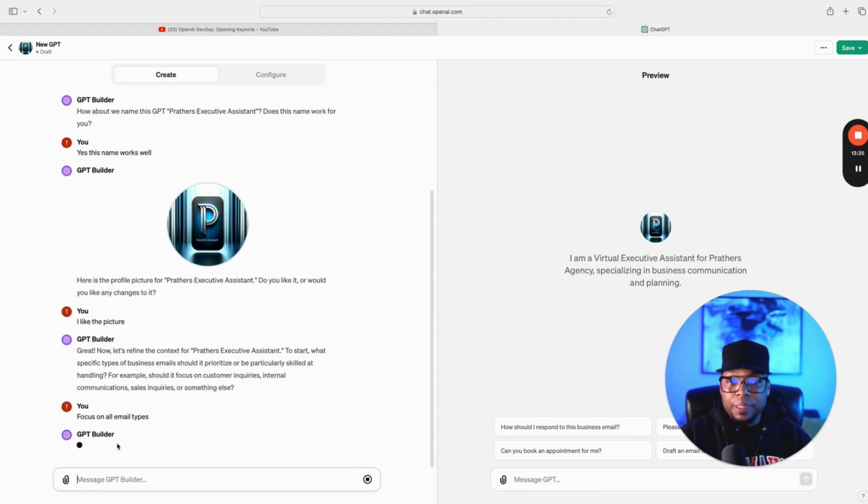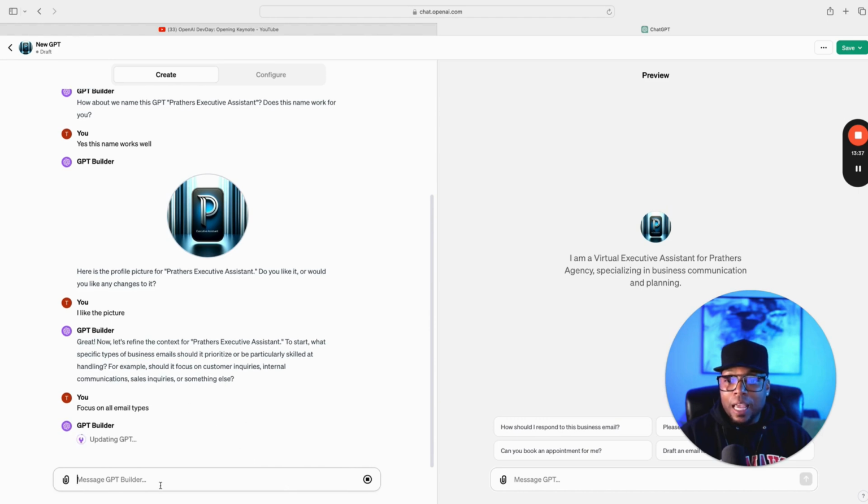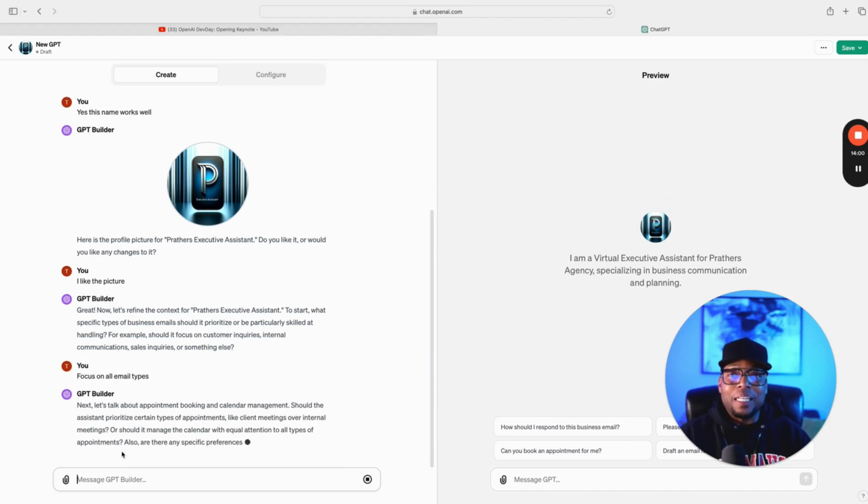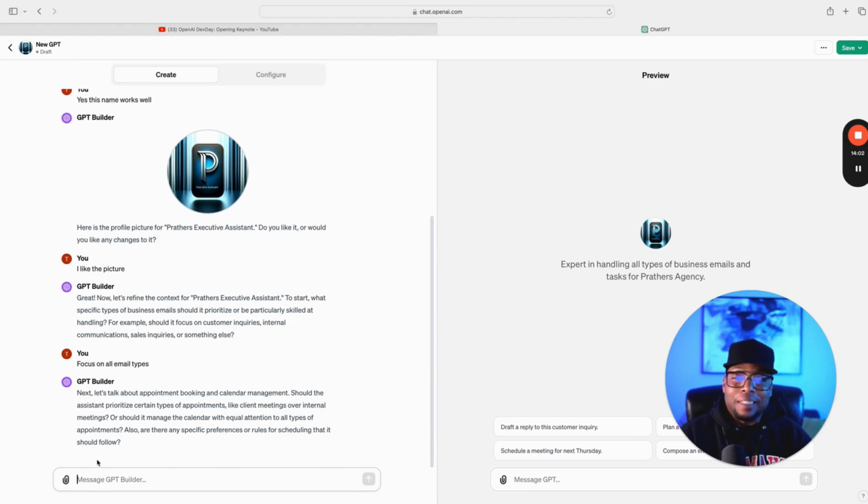and GPT Builder is doing its thing. It's still doing it, and as it's doing its thing, it's updating the GPT. As you can see, updating GPT. It's got this little wrench right there, turning, doing this little thinky thing. I don't know why I'm overly excited about this. I've been making my own GPTs, and I'm still excited about this stuff.